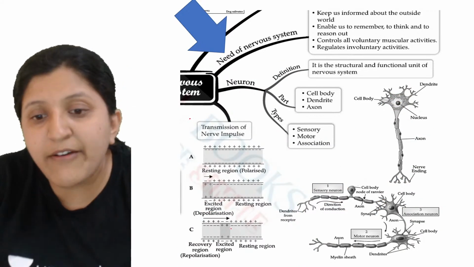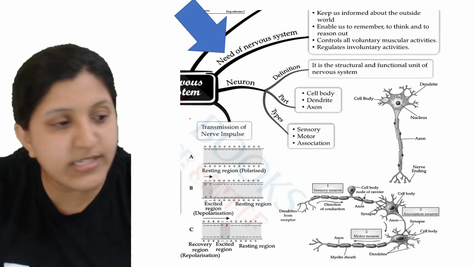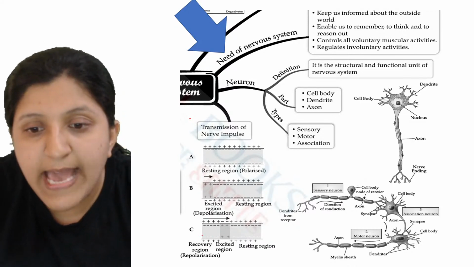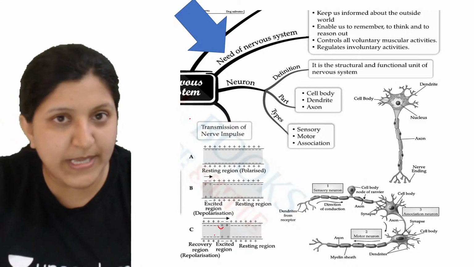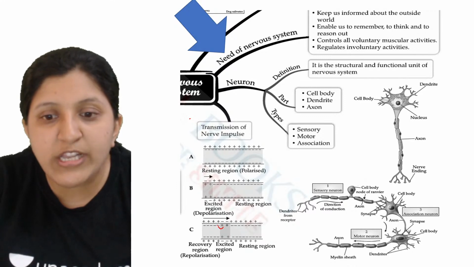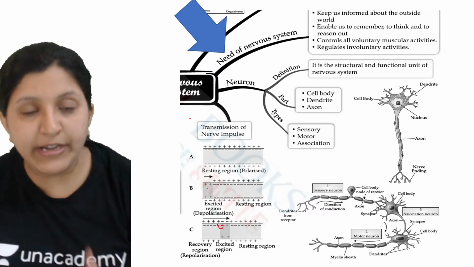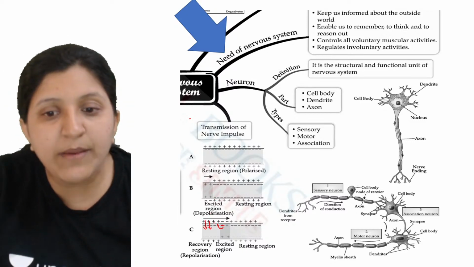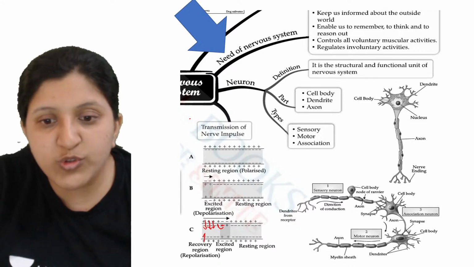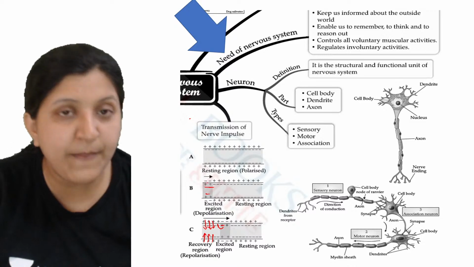Now as you can see in this part, there is movement. These charges are getting attracted, that is plus and minus. Plus will shift here and minus will move here. That is how a wave of irritability is set. Once the plus comes inside, that is sodium comes inside, here it is all plus.